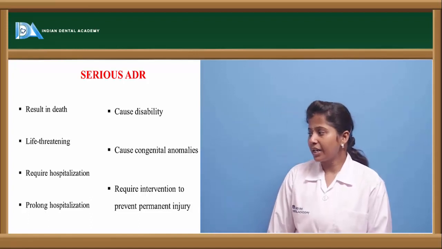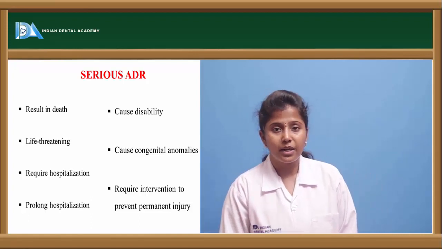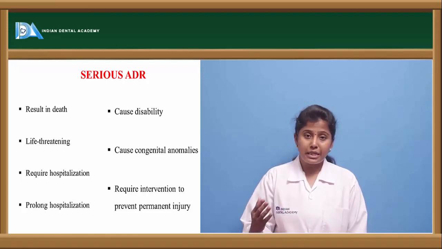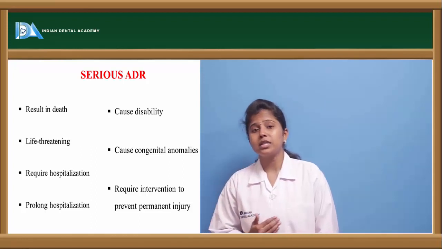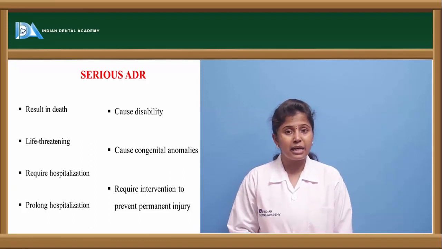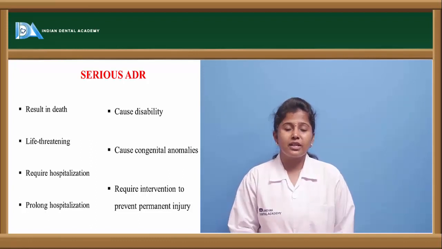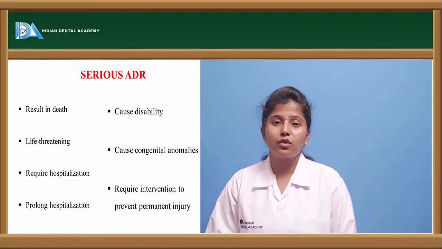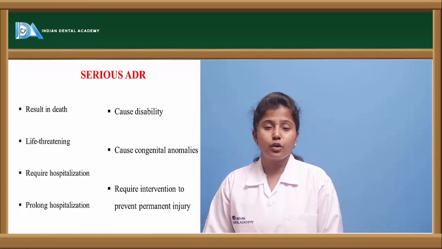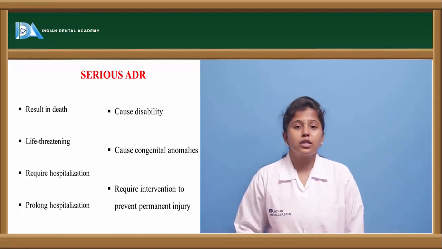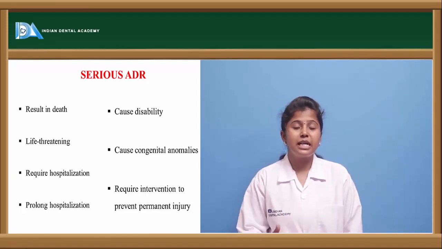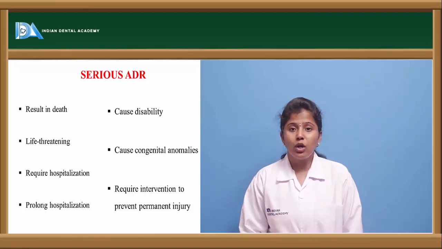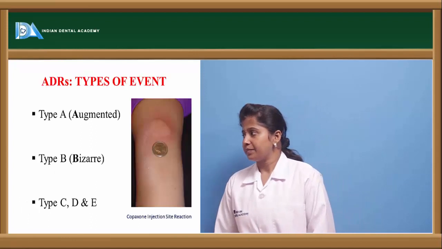The other one is that it requires intervention to prevent permanent injury. We have to find some alternative in order to prevent the injury. A few drugs cause hemolysis in the body. They break down the RBC. We can't do anything about that easily. If there is any external injury, we can put some cream or ointment and it can be cured. But for an internal injury, what is going on in the body has to be given a permanent treatment. Otherwise, that may lead to a lethal condition.